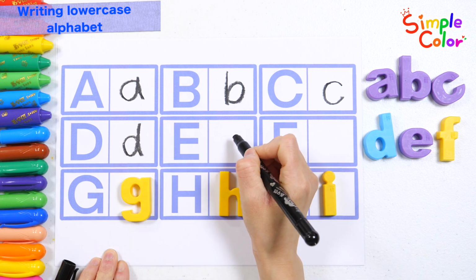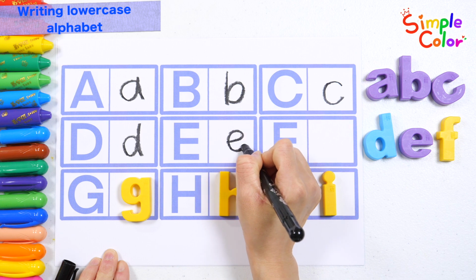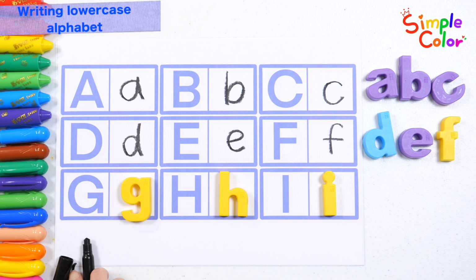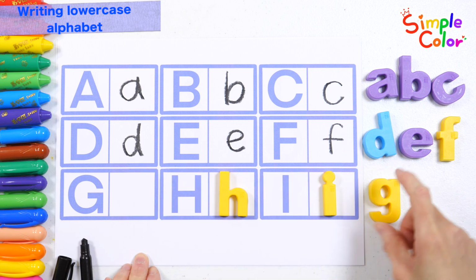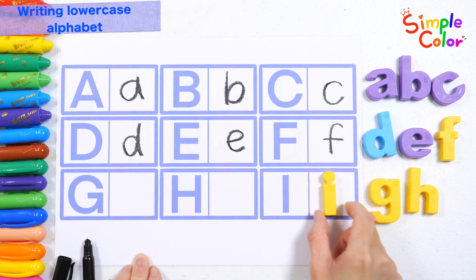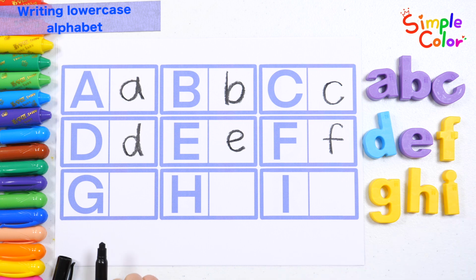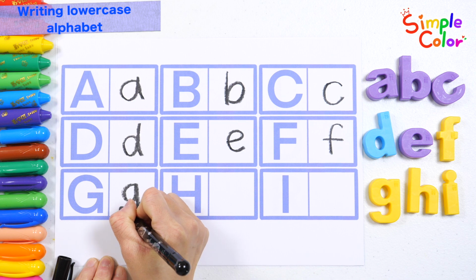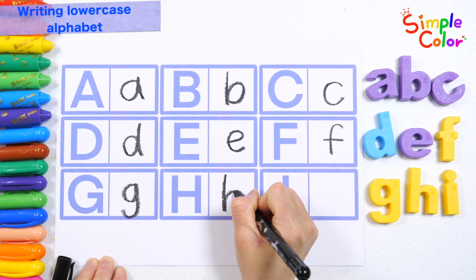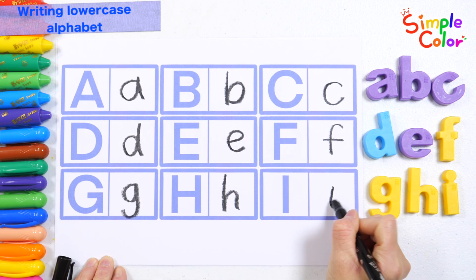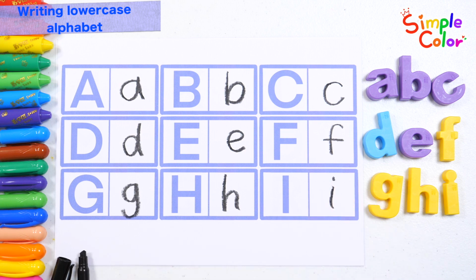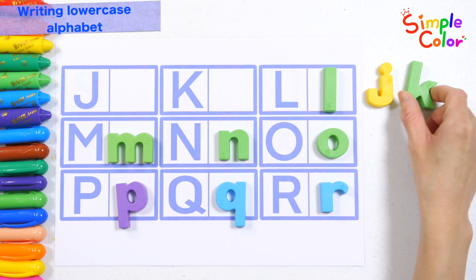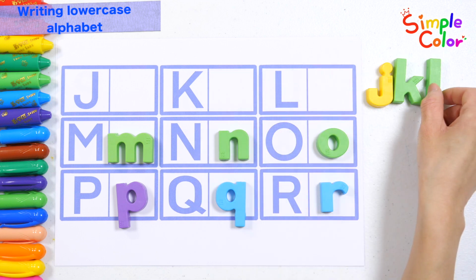Lowercase d, lowercase e, lowercase f. Lowercase g, lowercase h, lowercase i. Good job! This time, let's write the lowercase letters in alphabetical order starting from J.